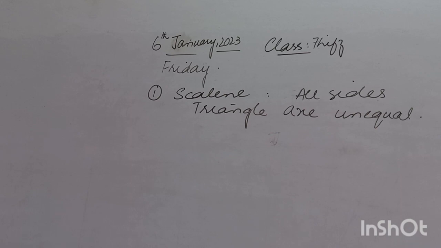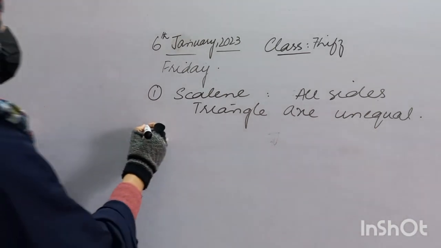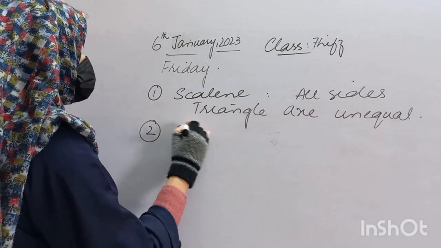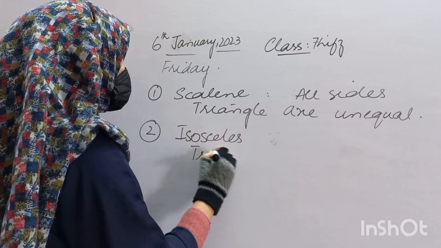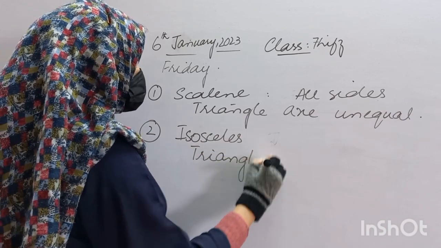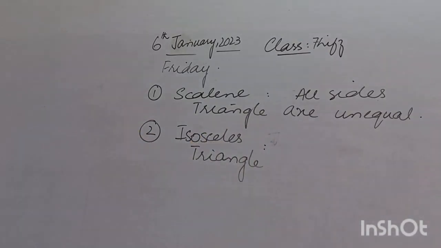Now what we have the next type which is isosceles triangle. Yes, who will tell me what do you know about isosceles? Yes, Wahab, you tell me please. Isosceles triangle. Very good. In this triangle, we have 2 sides and 2 angles are equal.